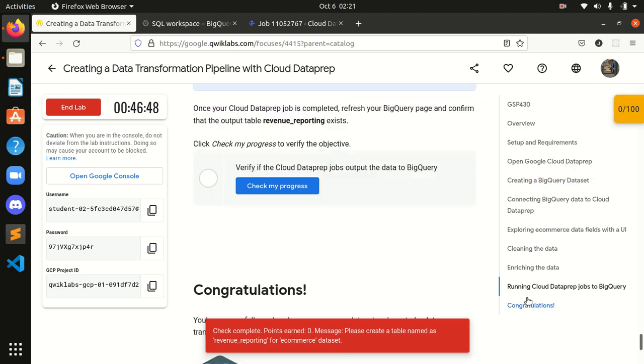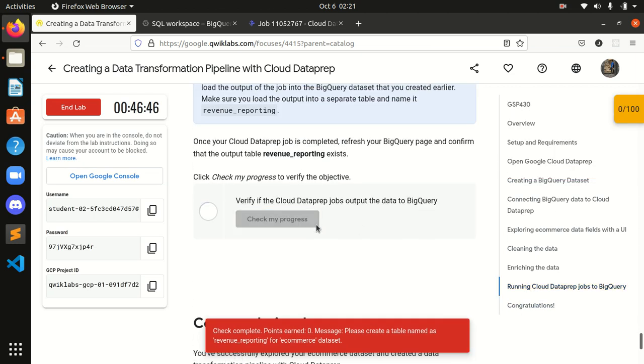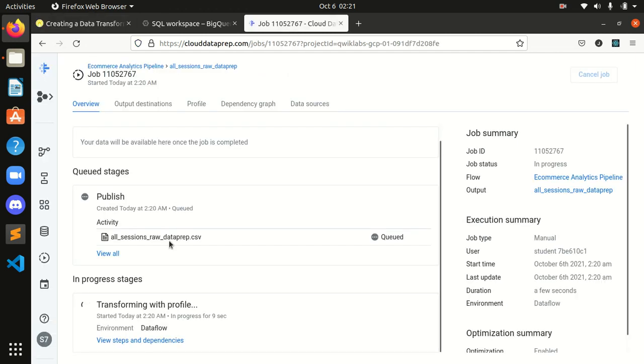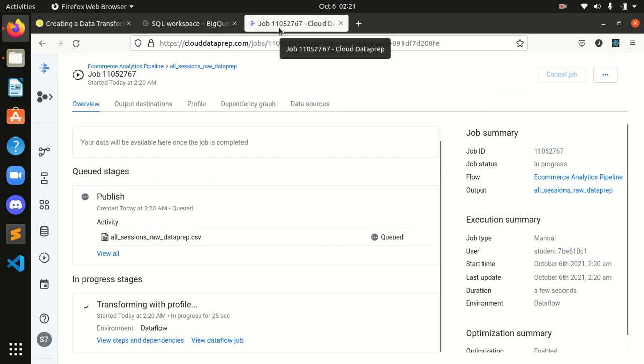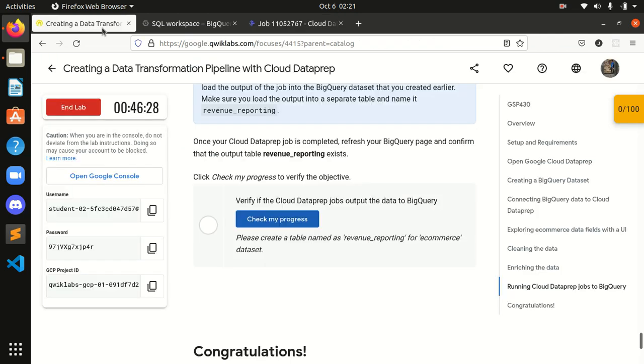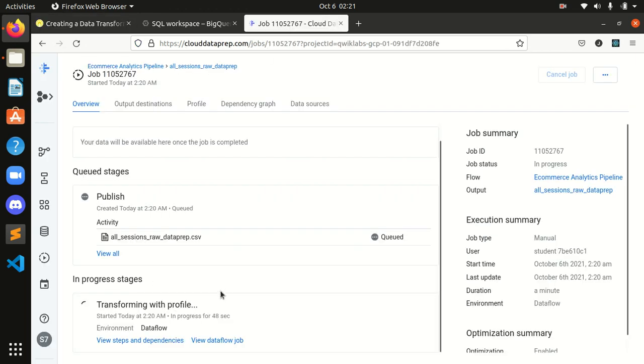Okay, let's wait for some time, it could be done, because it's showing it's running. Let this complete. It may take some time, guys.